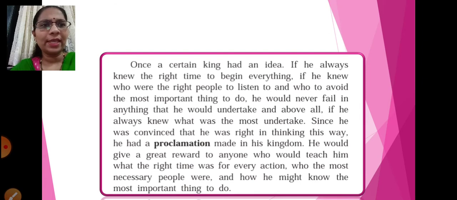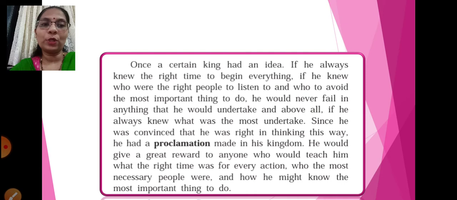Once a certain king had an idea. If he always knew the right time to begin, if he knew who were the right people to listen to and who to avoid, and the most important thing to do, he would never fail in anything that he would undertake. Since he was convinced that he was right in thinking this way, he had a proclamation made in his kingdom.